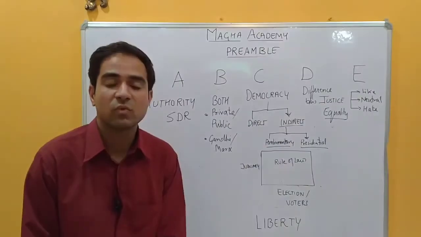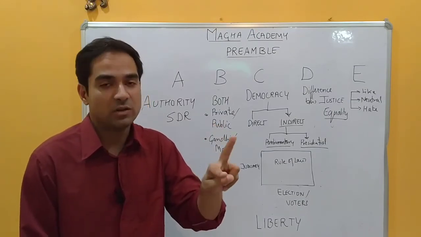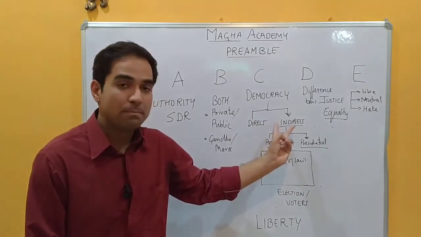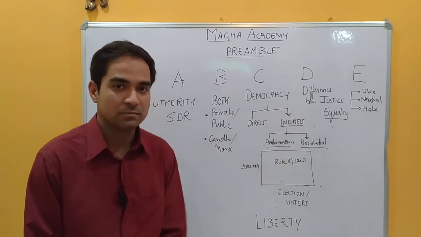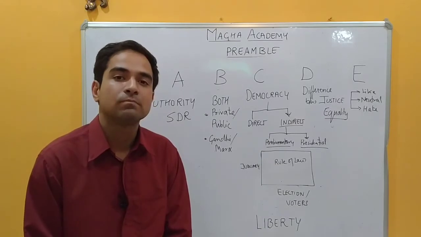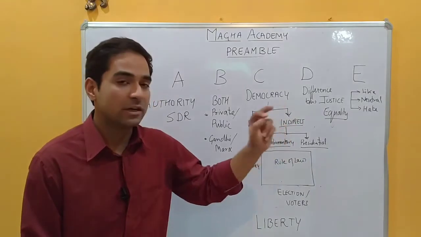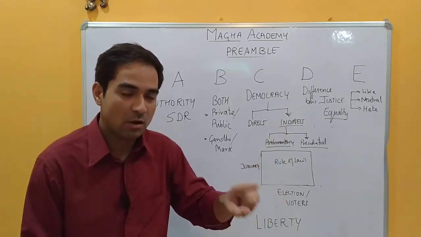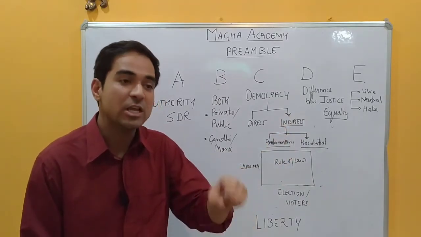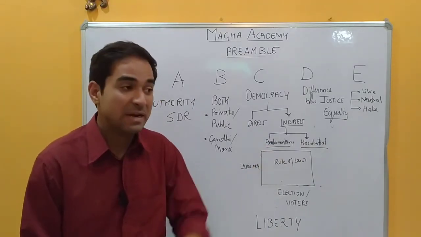What is the indirect word here? It is equal to the representative word. Indirect means the public or people are not directly taking the decision. Democracy is decision taking, decision by the public, by the people of the country, the citizens of the country. So the representatives are taking the decisions on our behalf. So the indirect word itself equals representative, elections. It brings in the election concept.